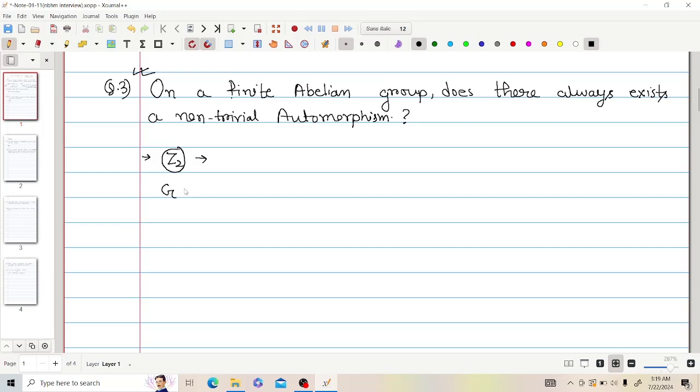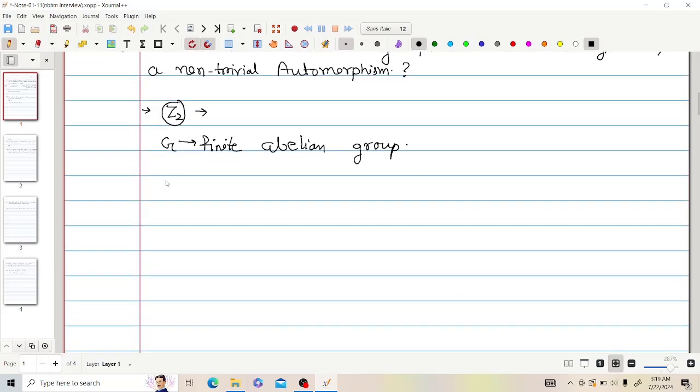If G is a finite abelian group, then G is isomorphic to Zn1 direct sum Zn2 direct sum up to Znk, where each ni is greater than or equal to 2, and n1 divides n2 divides n3 and so on up to nk. Okay, I have to use this structure.